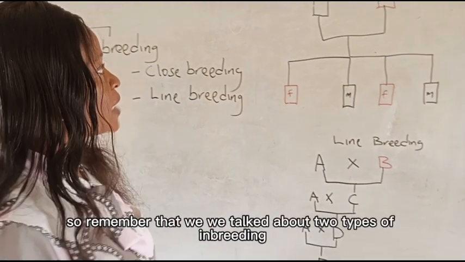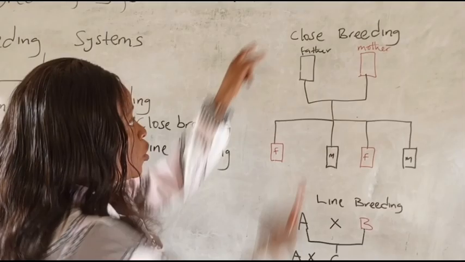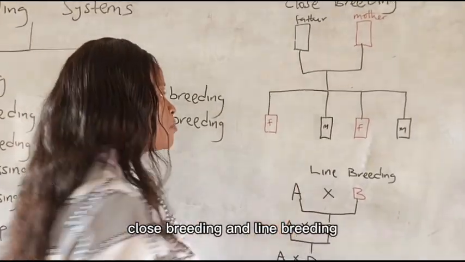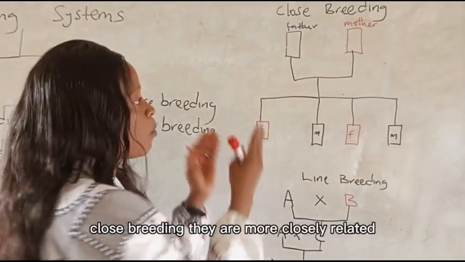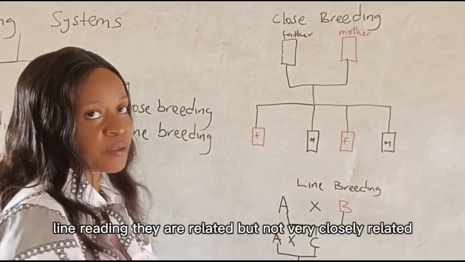So remember that we talked about two types of inbreeding: close breeding and line breeding. In close breeding, the animals are more closely related. In line breeding, they are related but not very closely related.